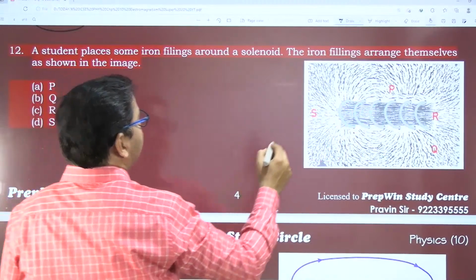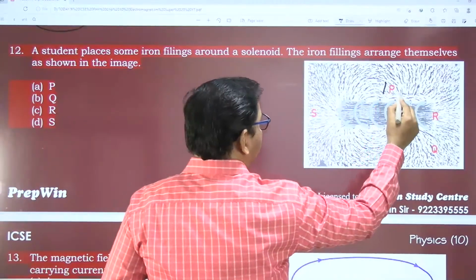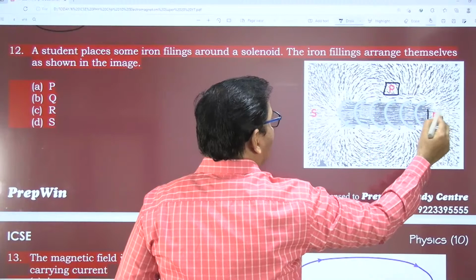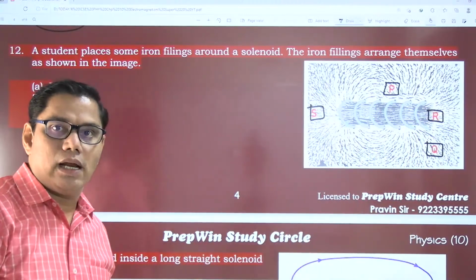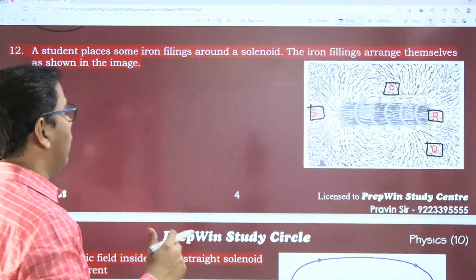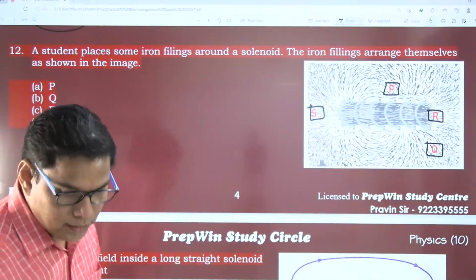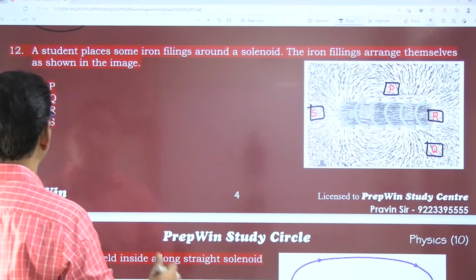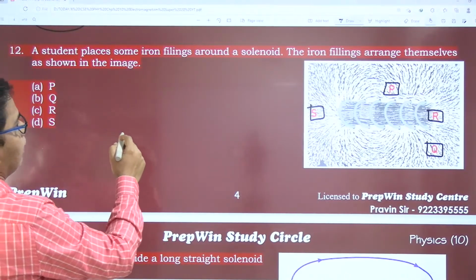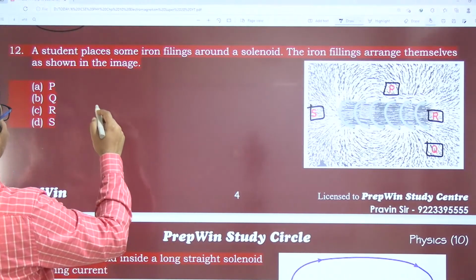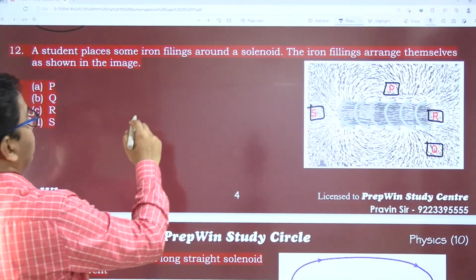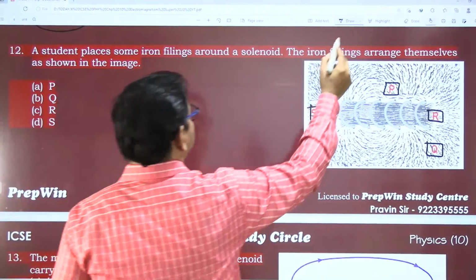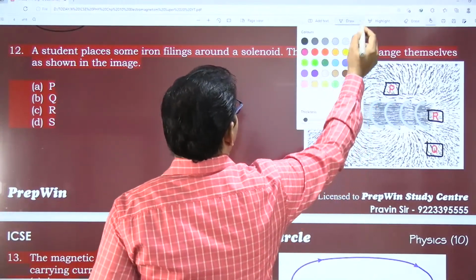Here we have selected four areas: the P region, R region, Q region, and S region. Is it clearly visible? Now the question is that the iron filings arrange themselves as shown in the image. I think this question is incomplete. Let me complete this question.